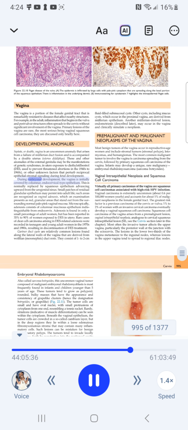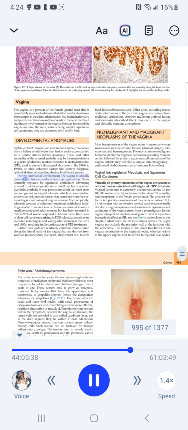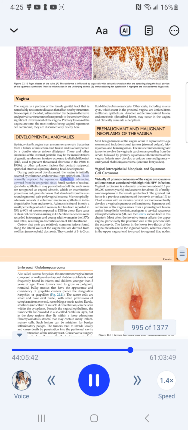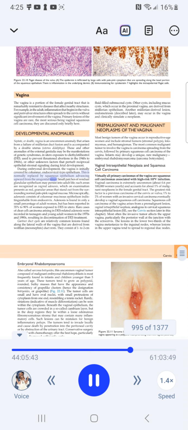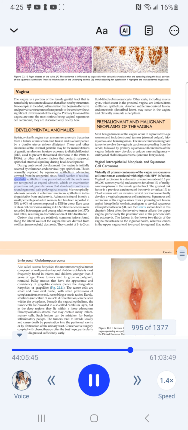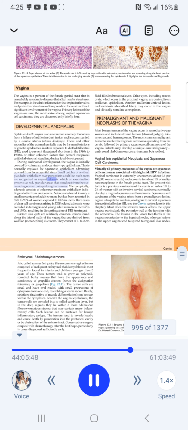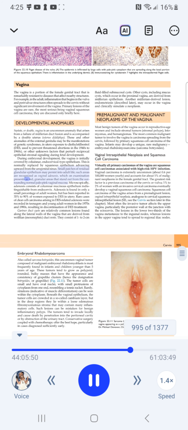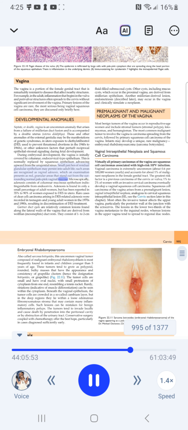During embryonal development, the vagina is initially covered by columnar, endocervical-type epithelium. This is normally replaced by squamous epithelium advancing upward from the urogenital sinus. Small patches of residual glandular epithelium may persist into adult life. Such areas are recognized as vaginal adenosis, which on examination presents as red, granular areas that stand out from the surrounding normal pale pink vaginal mucosa.